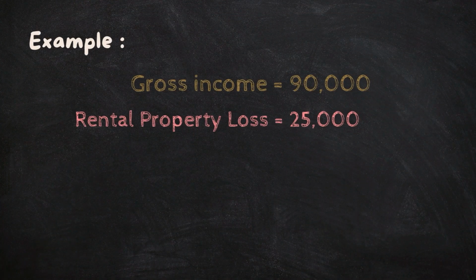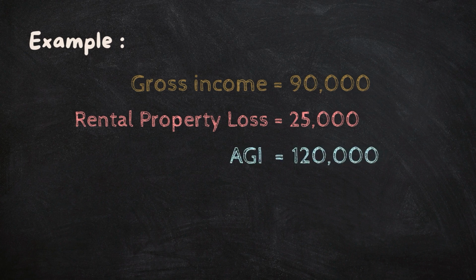However, let's say that your income is between $100,000 and $150,000. That is basically the phase-out period, writing off losses. In that situation, let's say you had that same $25,000 loss. Okay, keep that in mind. Now let's say that your adjusted gross income was $120,000.